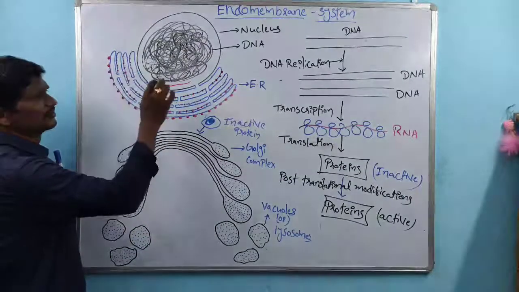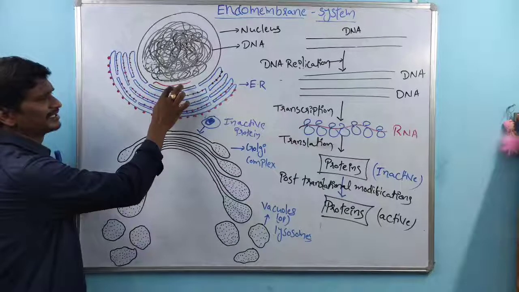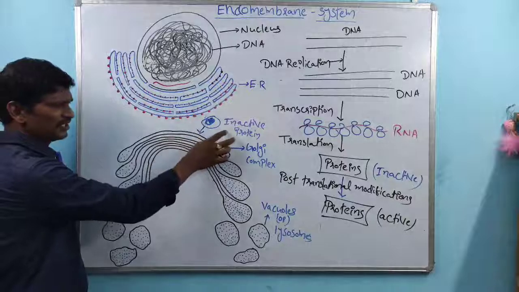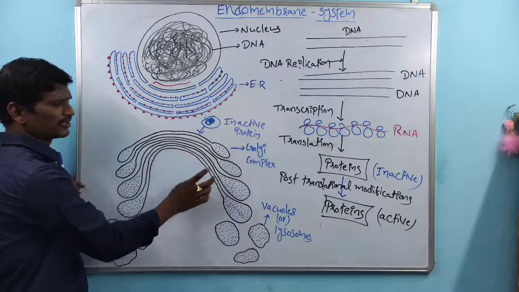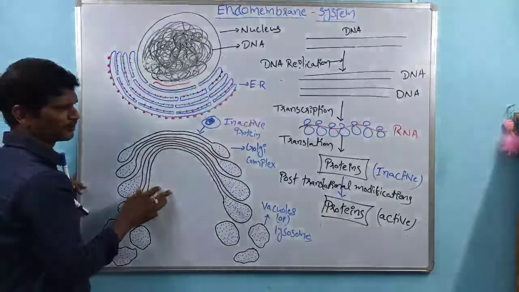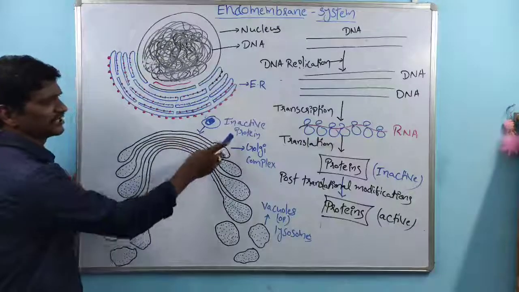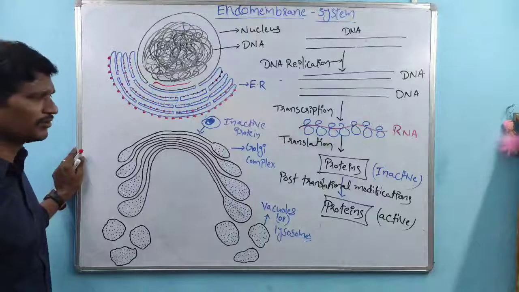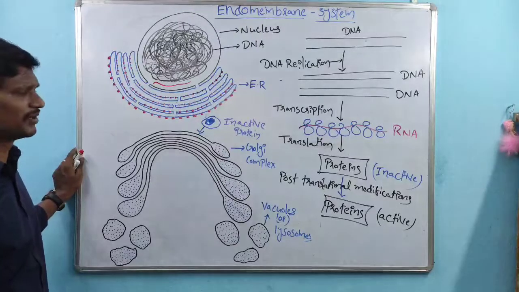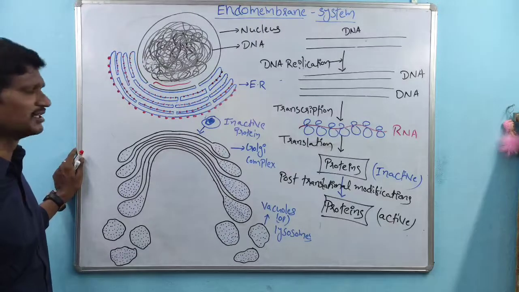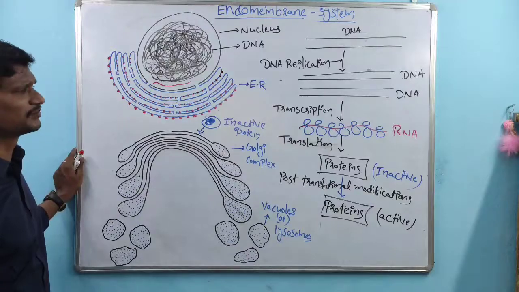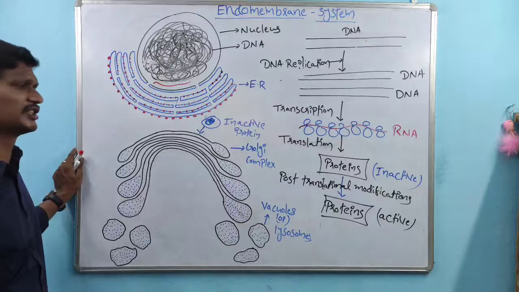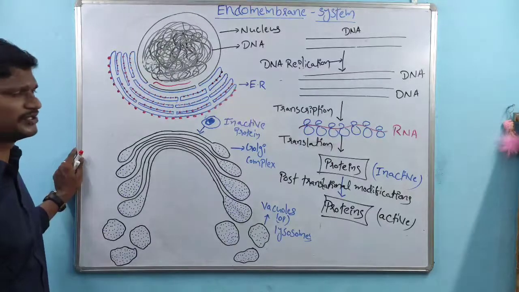Okay, the answer is very simple. DNA is responsible for RNA synthesis. RNA is responsible for protein synthesis. These are initially inactive proteins. The inactive proteins are modified into active proteins. Once the active proteins are there, the active proteins are nothing but enzymes. So I said enzymes are involved in biochemical reactions. Enzymes do metabolic reactions. So in the presence of enzymes, all biochemical reactions take place. Then life is maintained.